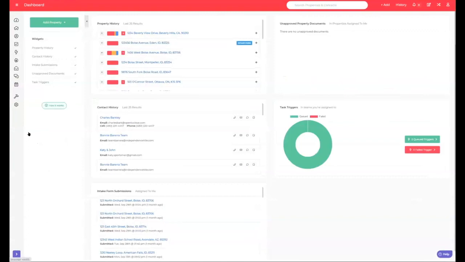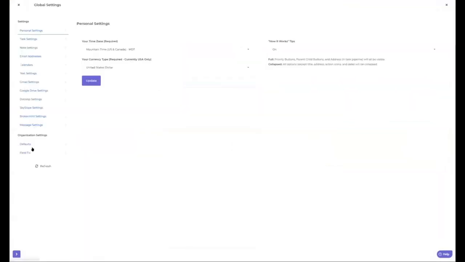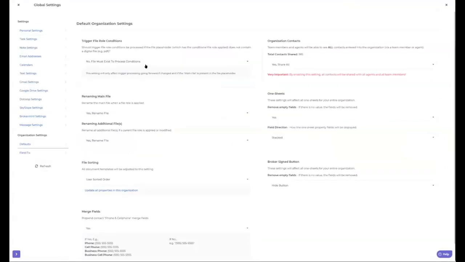Okay, so there's a few things that are coming down the pipe here. I click on default. So for your entire organization, the first one here is trigger file role conditions. So there's a lot of people that don't use file roles, they don't upload files into Open to Close, but they do want the functionality around file roles being applied.